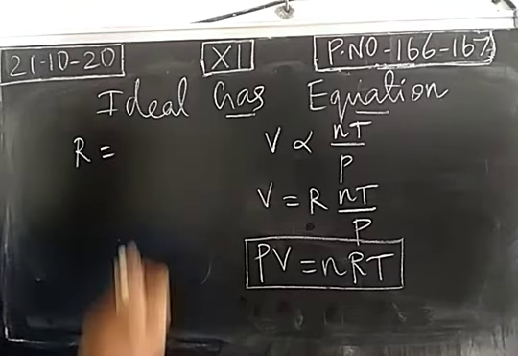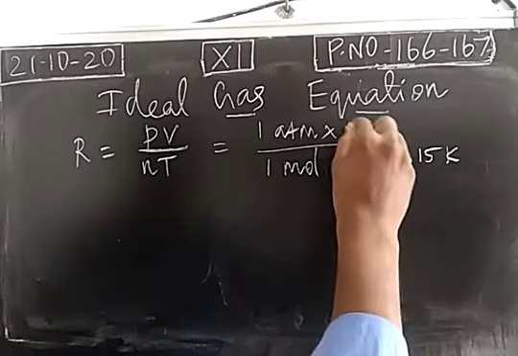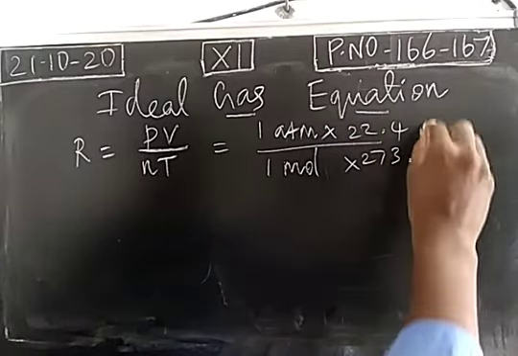That means what is molar volume? The volume occupied by 1 mole of gas at standard temperature and pressure is called what? Molar volume. So the condition of 1 atmospheric pressure and 273.15 Kelvin means molar volume. How much volume is required for 1 mole of gas? 22.4 liter or decimeter cube.